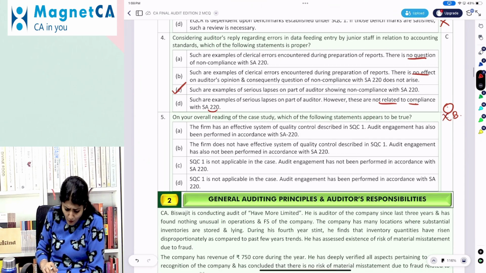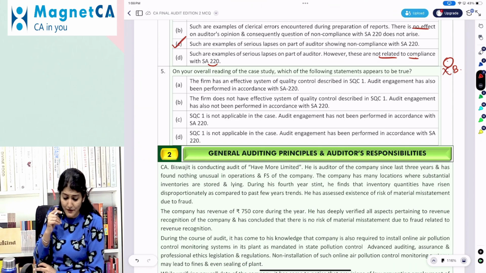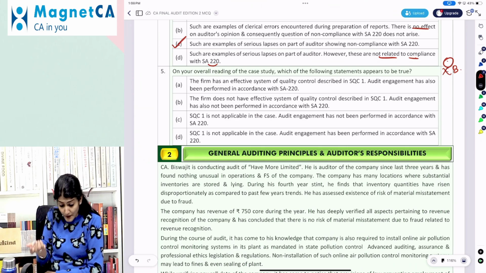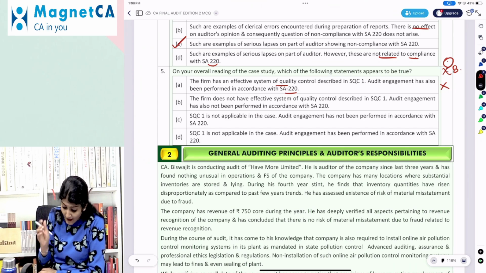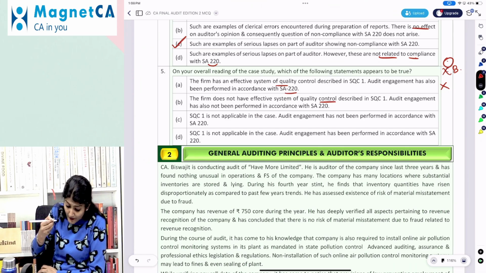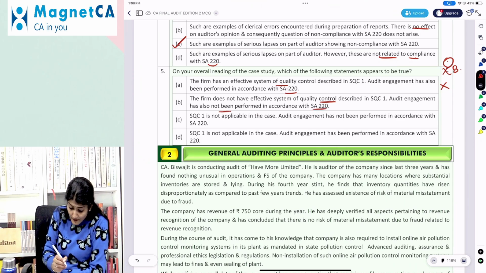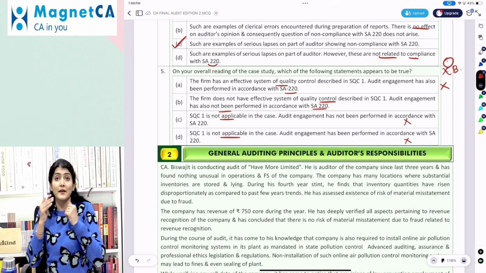Okay. And on your overall reading of the case study, which of the following statements appears to be true? The firm has an effective system of quality control. Audit engagement is also done as per 220. No. Firm does not have a system of quality control. Audit engagement is also not done as per 220. Okay. SQC1 is not applicable. SQC1, oh my God, SQC1 is so applicable.